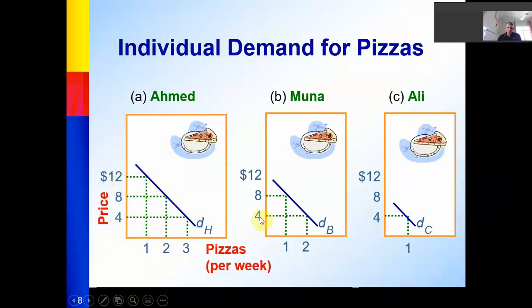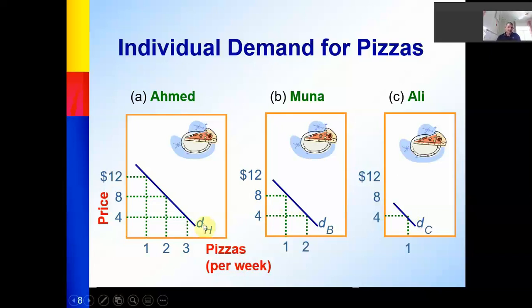For Muna, at the price 4, she will consume only 2 units of pizza. At the price 8, she will consume only 1. When the price is 12, no consumption for her at all. For Ali, when the price is 4, he will consume only 1 pizza, and he will not buy any pizza if the price is more than 4.